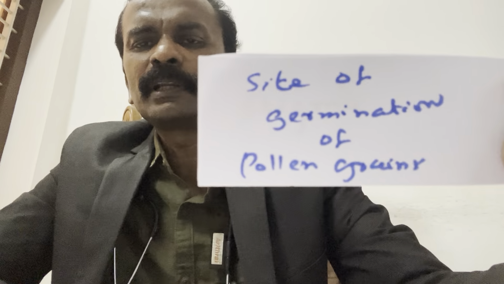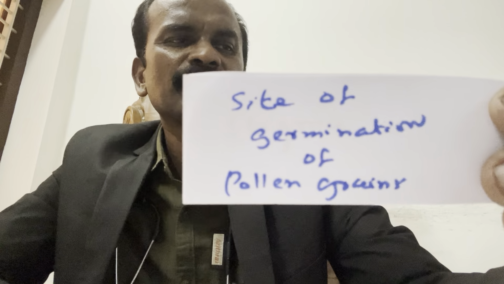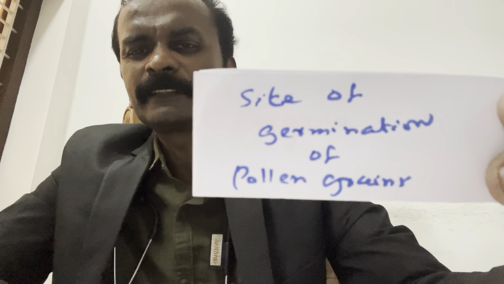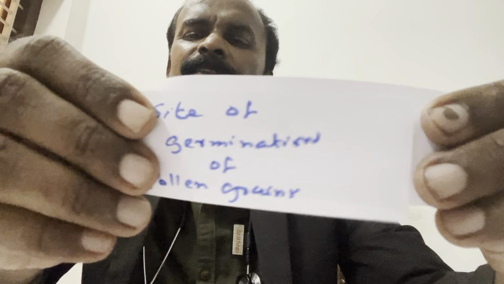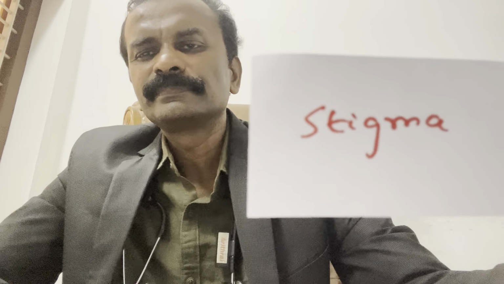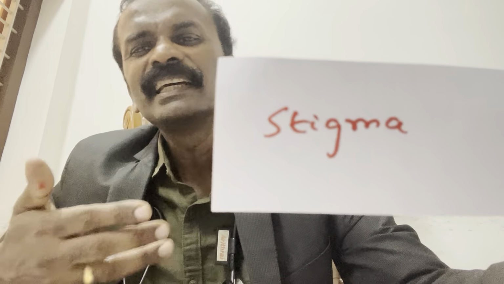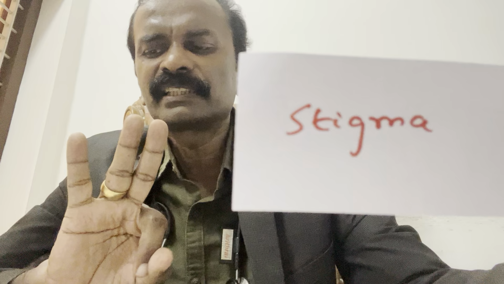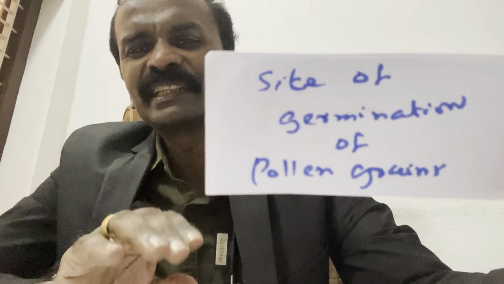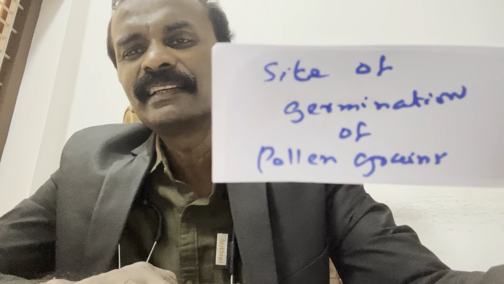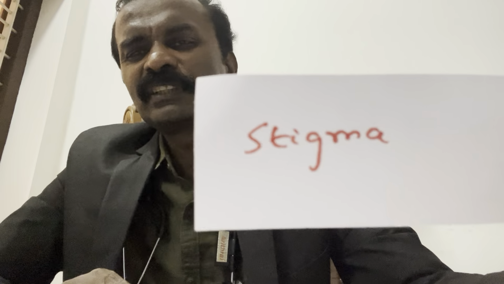Site of germination of pollen grains. I'm talking about germination. Pollen grains where? Stigma. Or they will ask which of the following sequences happens in stigma. They will give 3 other wrong choices and they will keep this. That time we should answer. Site of germination of pollen grains. Got it?